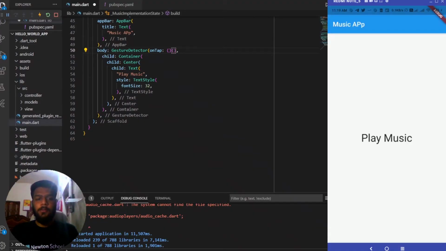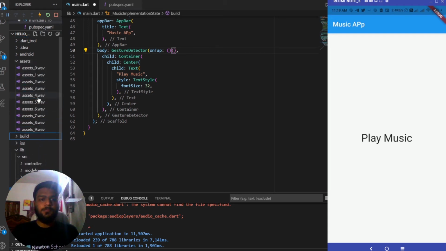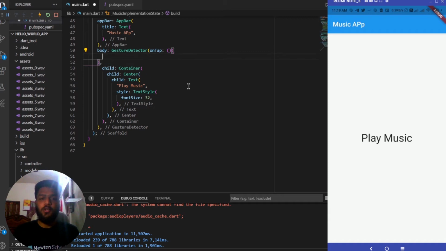Now coming back to the app, I have downloaded all of those files, and the files are present inside my download directory. So let me open my download directory and move the files inside the assets. So here are all the files, moving them under the assets. You can see over here that the files are moved inside the assets directory, and they have the names assets_0.wav, and so on. What we'll be doing is using one of these files to play a song when we tap on the play music text.